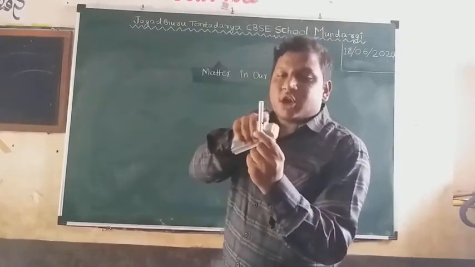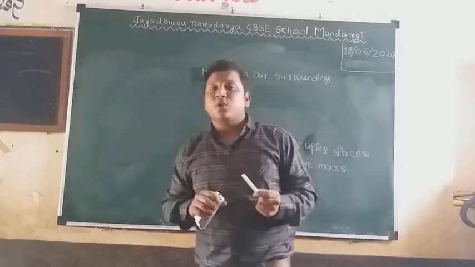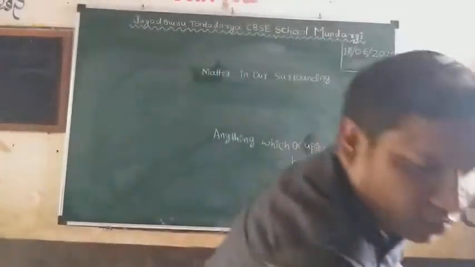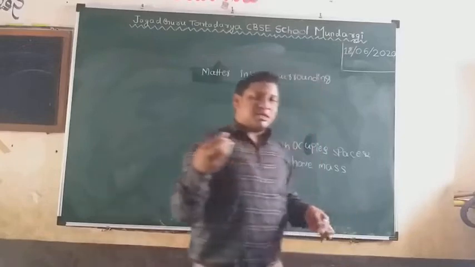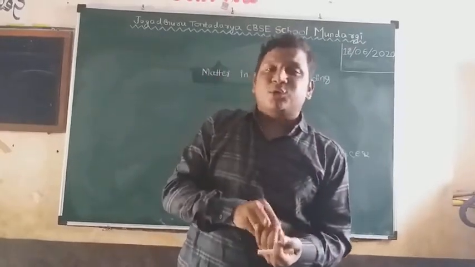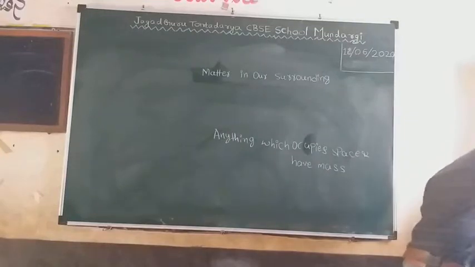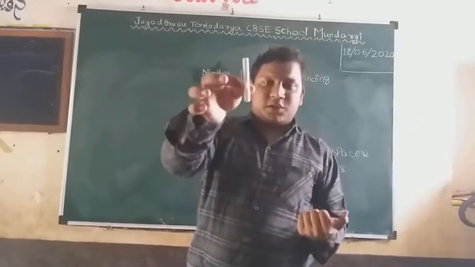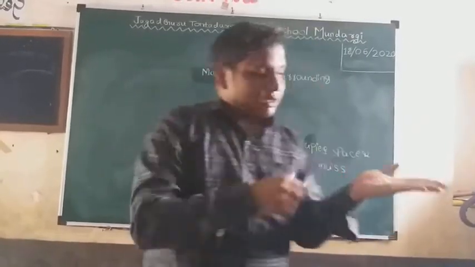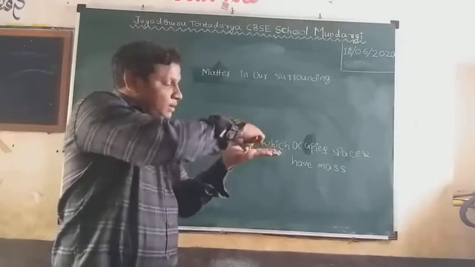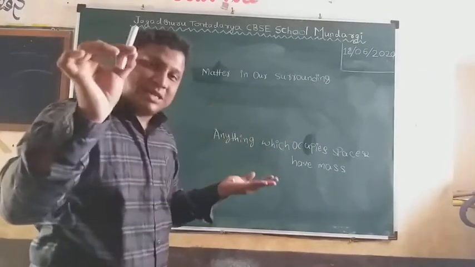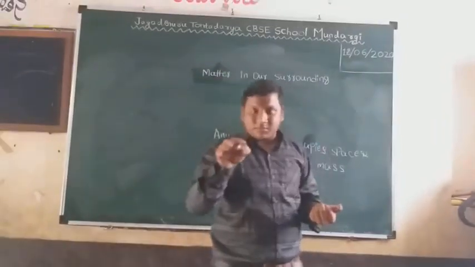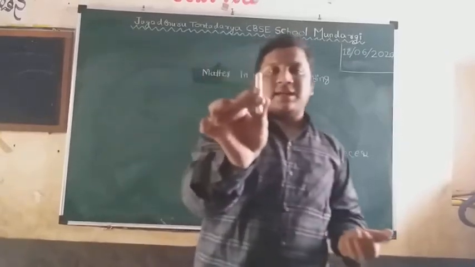Then the chalk is made up of particles. How do you prove the chalk is made up of particles? Take this chalk and crush it. When you crush this chalk, it splits into small pieces. See here, this chalk is continuous, but when I crush it, it turns into small pieces. It means this chalk is made from these small pieces. Then matter is made up of small particles. The building blocks of matter are particles only.